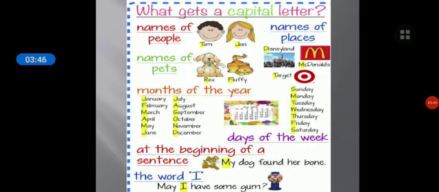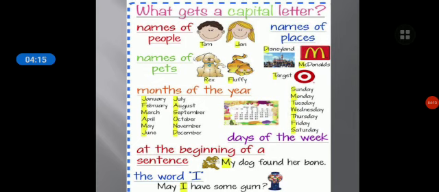Months of the year. We all know January, February, March, right? So all the months should be written in capital letters only. And days of the week. All the days. Sunday, Monday, Tuesday, Wednesday, Thursday, Friday, Saturday. These should also be written as capitals only. We should not use a small letter. We should use only the capital letter.